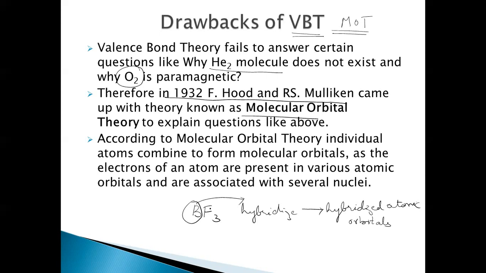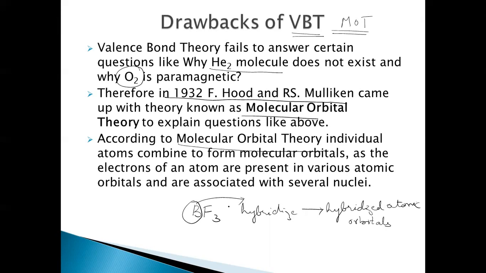But according to molecular orbital theory, the electrons no longer belong to a single atom, they belong to the molecule as a whole. So how is this possible?